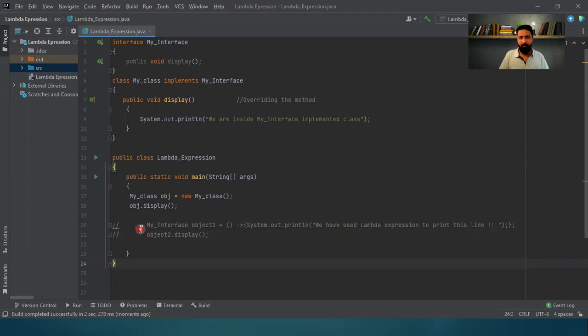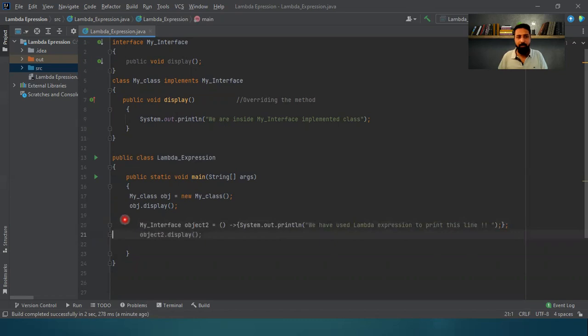Now, this is a very traditional and a very long way. Now, what we are doing is we are actually using a functional interface. A functional interface is nothing but an interface wherein we just have one method inside the interface. Such kind of interfaces are called functional interfaces. In this scenario, we have a functional interface called my interface, and we just have one method. So don't you think it is a bit odd that we have to write such a lengthy program to just use this set of statements, right?